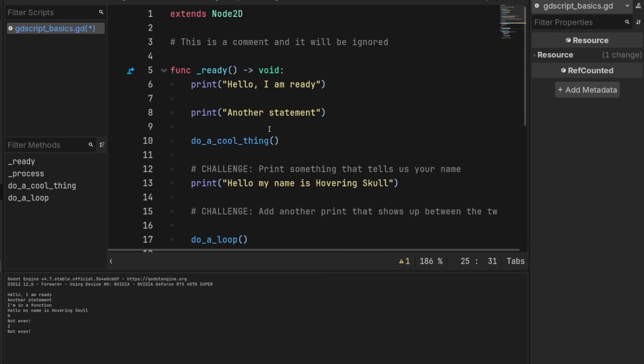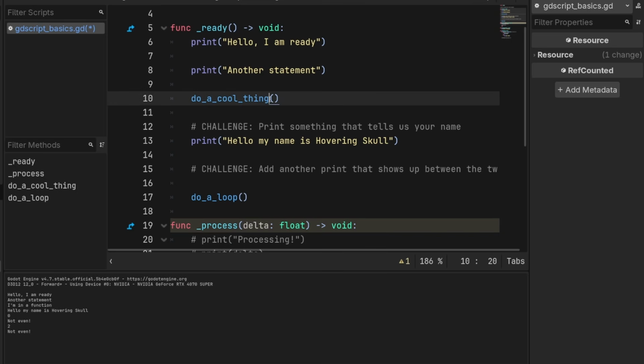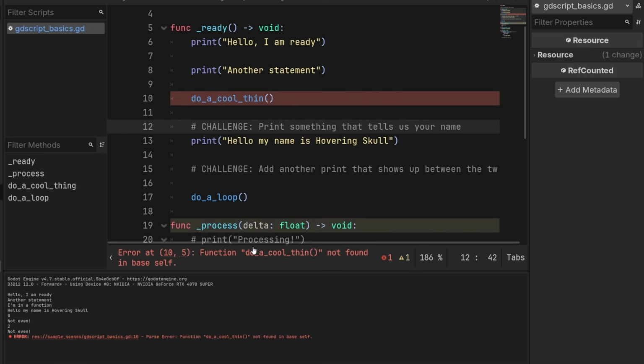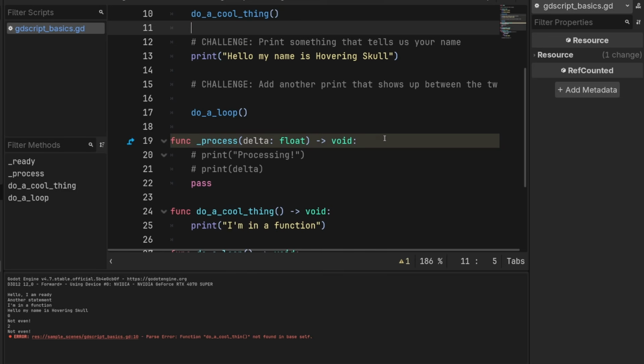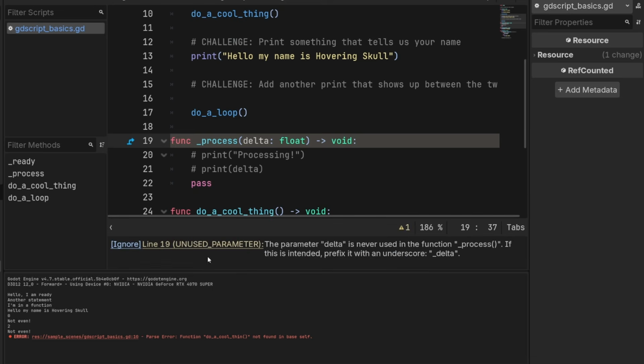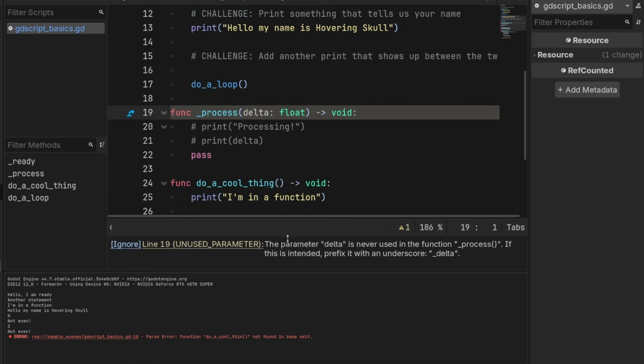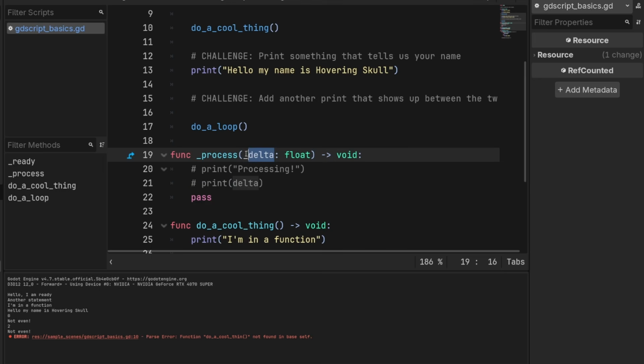Often, if you mess one of these things up, you will get an error. So if I call it do a cool thing, you'll see function do a cool thing not found in base self. That's kind of a warning for you to make sure you spelled it right or you're in the right place. You also see some warnings here. You'll see line 19, unused parameter. It's just warning you that we're not actually using delta anymore. And if you want it to shut up, you can just put an underscore there. The variables that show up as arguments like this, you are allowed to change the name as long as it matches the name within the function.